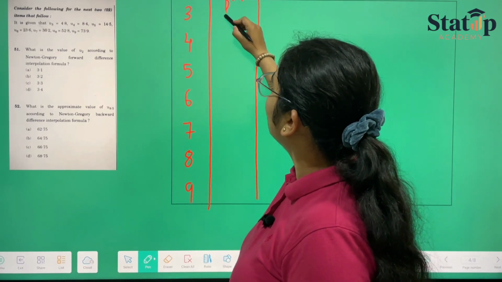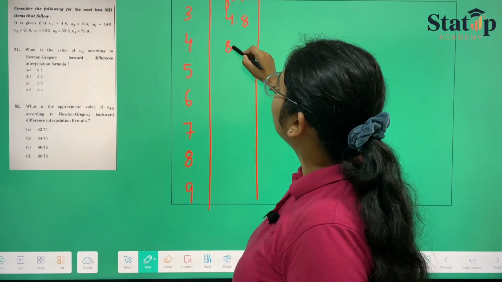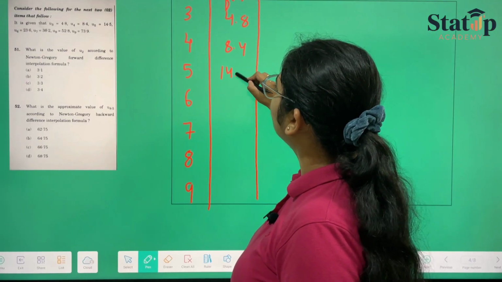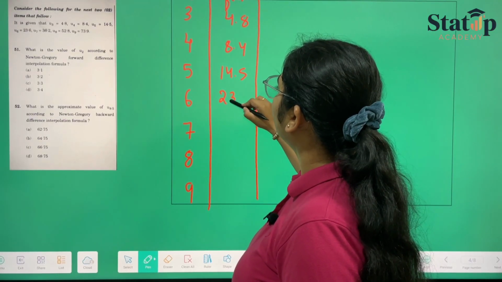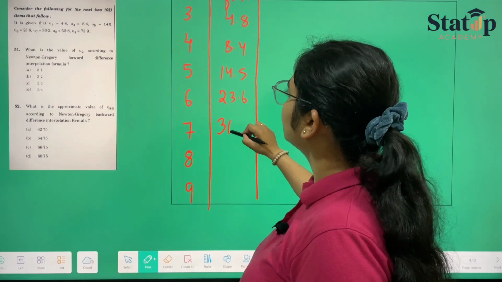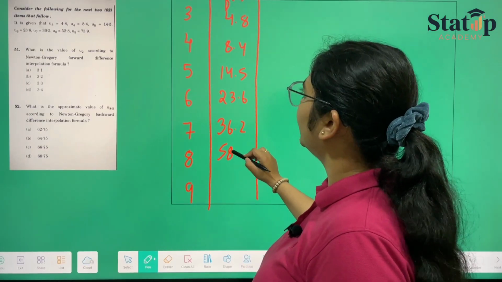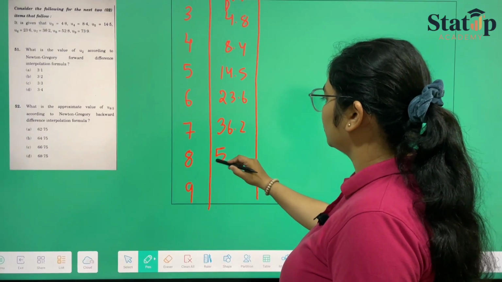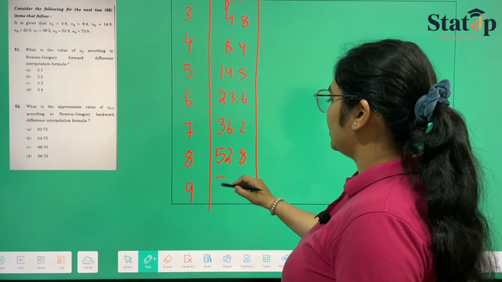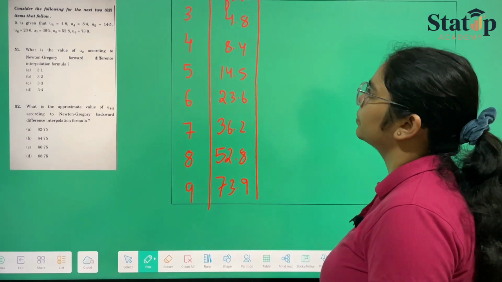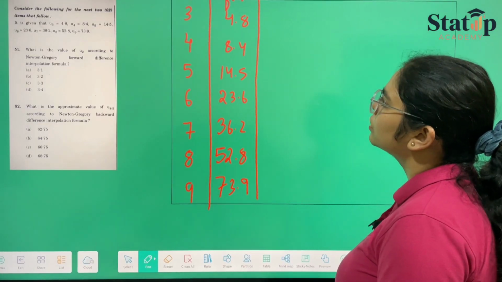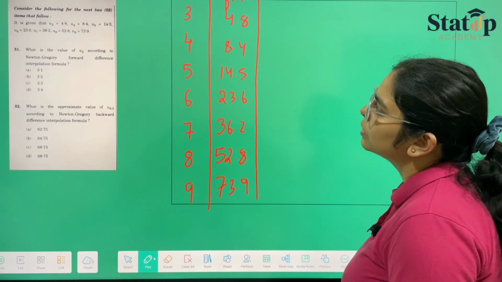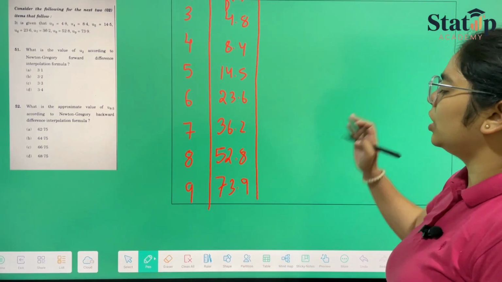The values of fx are 4.8, 8.4, 14.5, 23.6, 36.2, 52.8, and 73.9. Okay, all of them are correct.